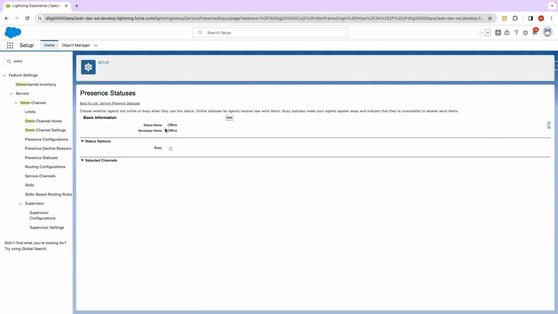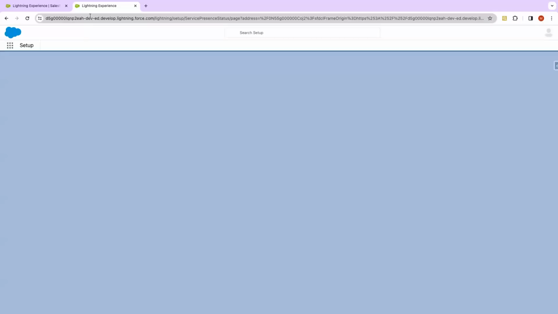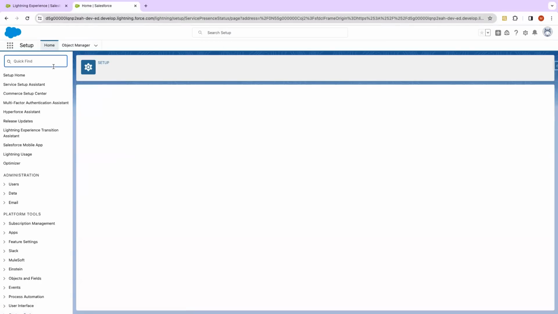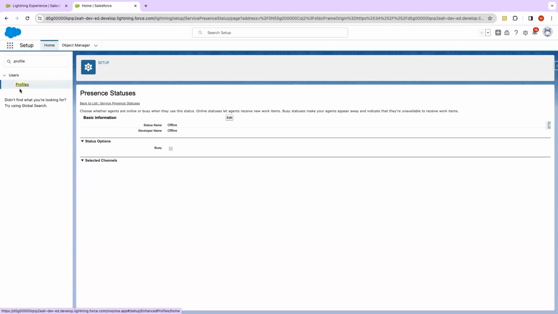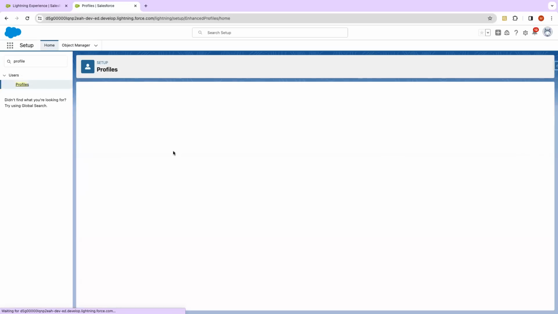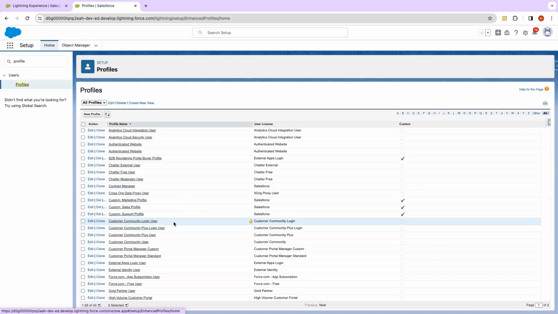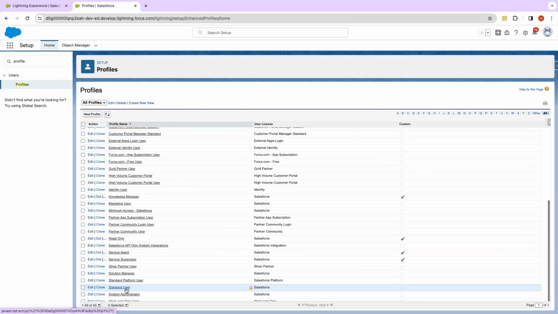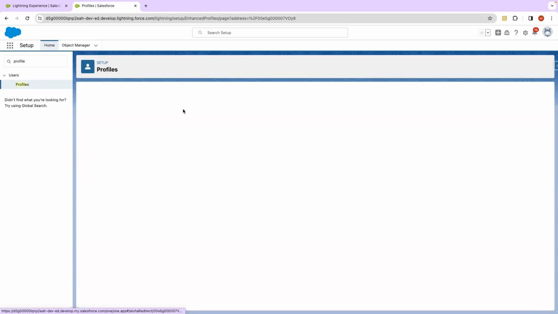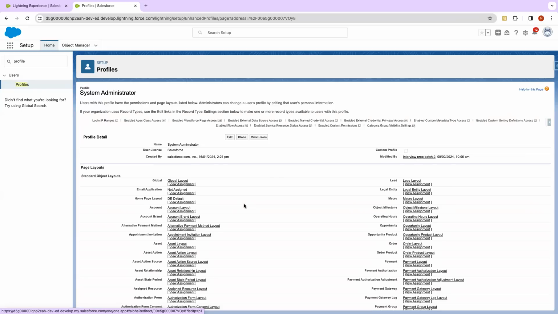Now, once we create these presence statuses, we will have to associate these statuses with the profile of the user. Okay, so I am system admin. I can, let's say, duplicate this and go to the profile. So on the profile, you will see this option, presence status.